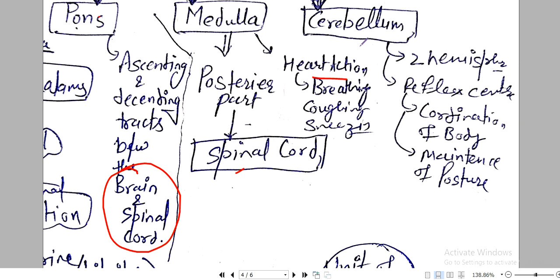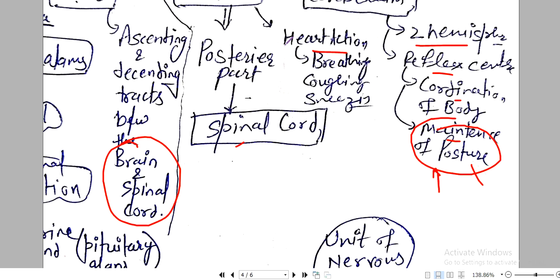Now there is cerebellum. What is the main function of cerebellum? Cerebellum is constituted of two hemispheres. It is the reflex center of the body. It plays a major role in coordination of the body and maintaining the posture. जब आप खड़े होते हो तो आपकी बॉडी को बैलेंस करने का काम करता है सेरिबेलम. सो यहाँ से फिर क्वेश्चन आ जाता है, which section of the nervous system controls the posture of the body? So that is cerebellum. You have to remember that, and that is the part of hindbrain.